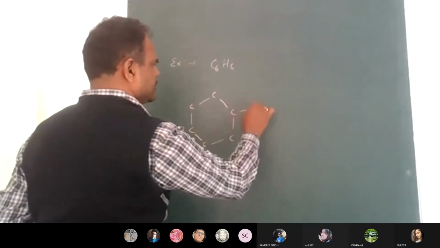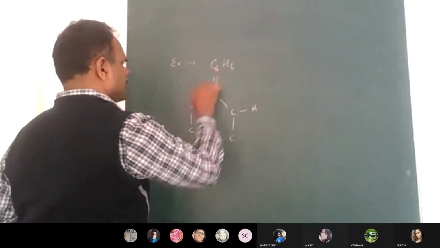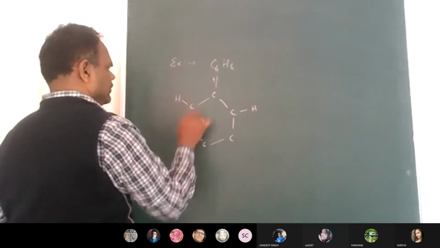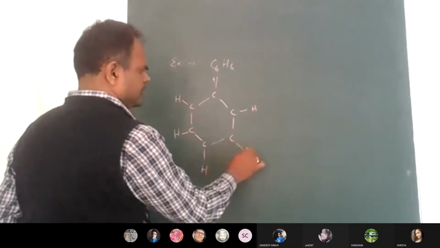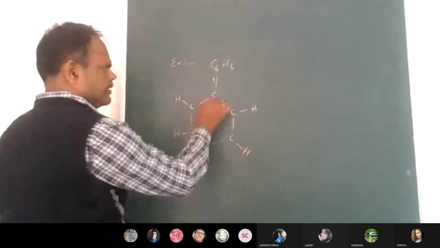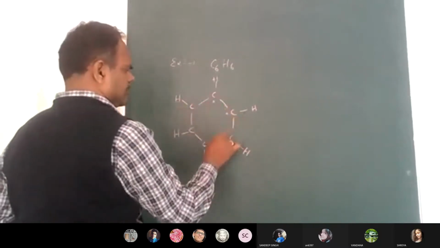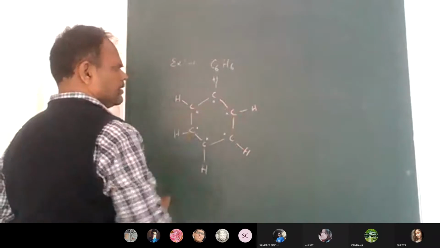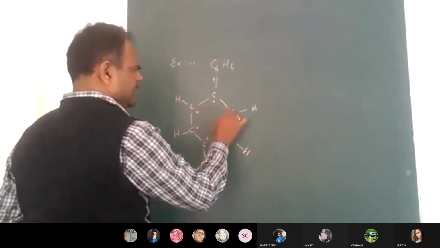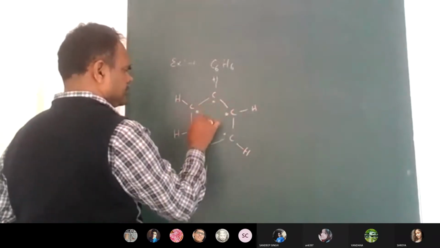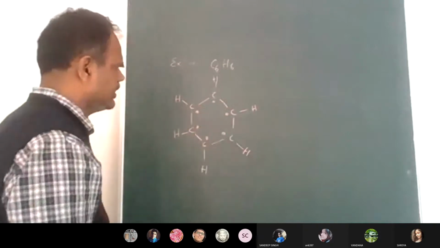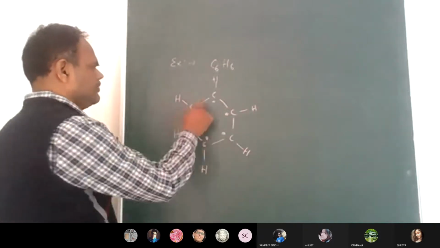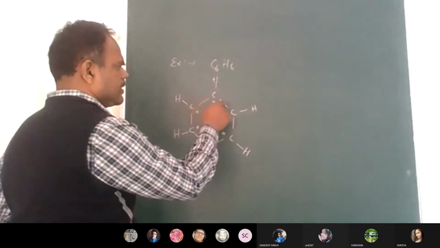How many hydrogen atoms are present? 6 hydrogens. Now each carbon is trivalent here. For each carbon, how many electrons are left behind? 1 electron each. Carbon will make 3 sigma bonds.